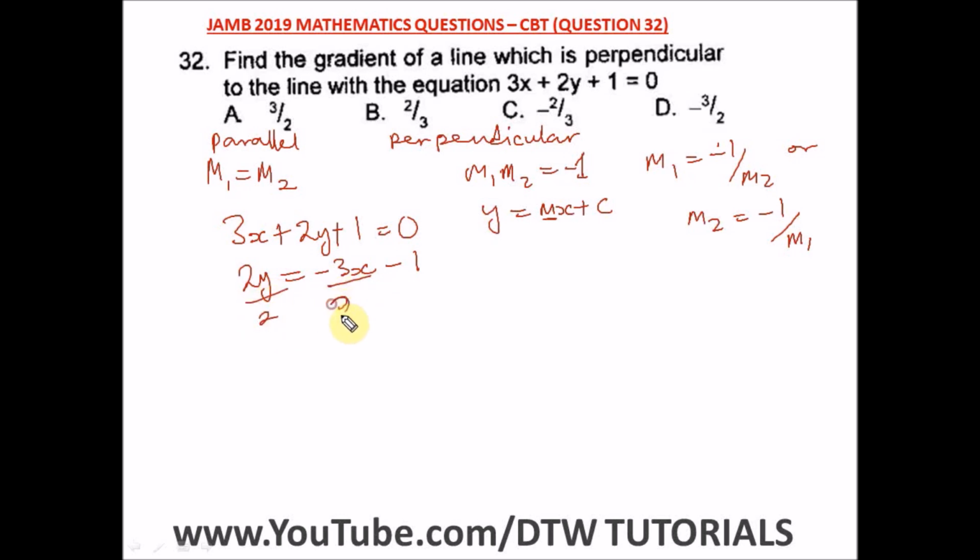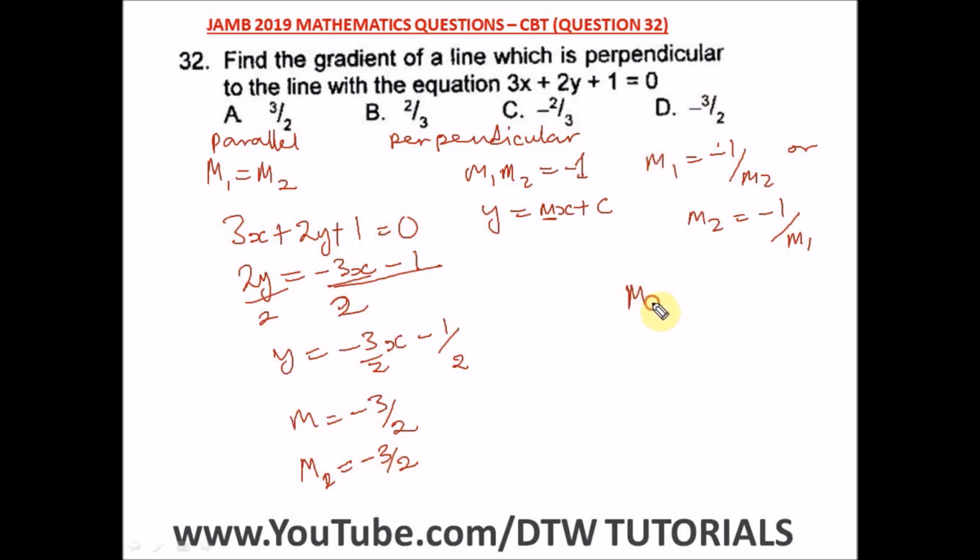So y is equal to minus 3 over 2 x minus 1 over 2. From here, our gradient is minus 3 over 2. Let's say this is our first gradient, m1 equals minus 3 over 2, or m2, equal to minus 3 over 2. From here, we have to look for m1, that's the gradient of the line which is perpendicular to this.